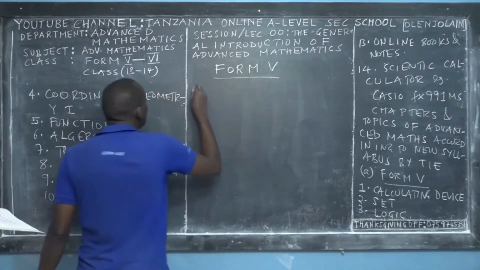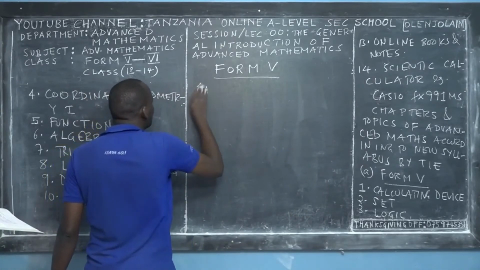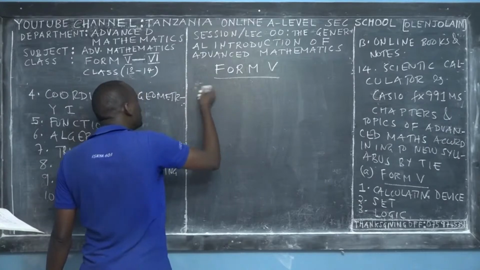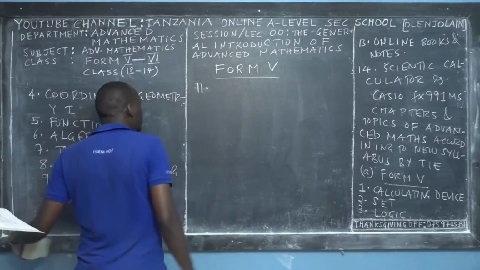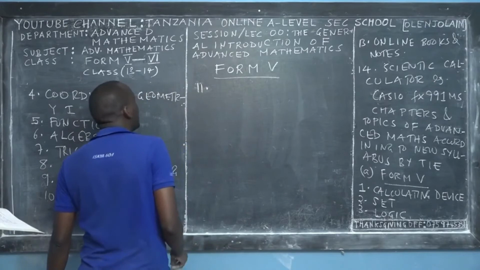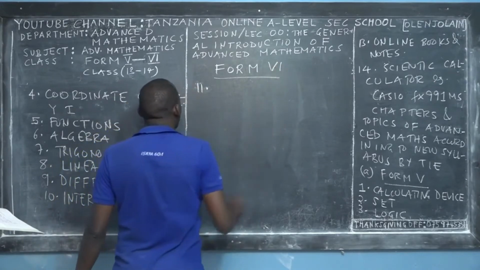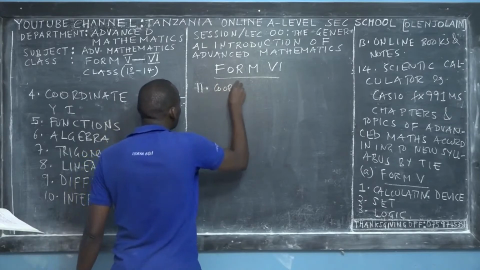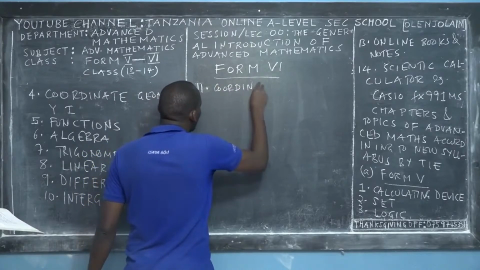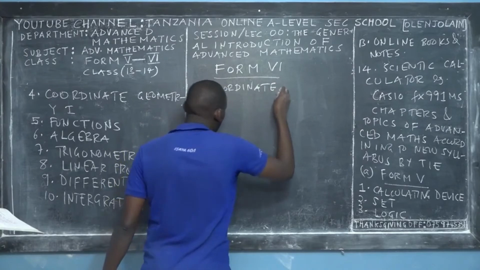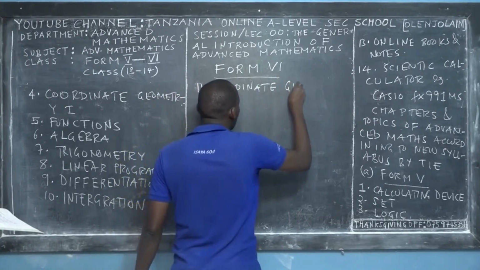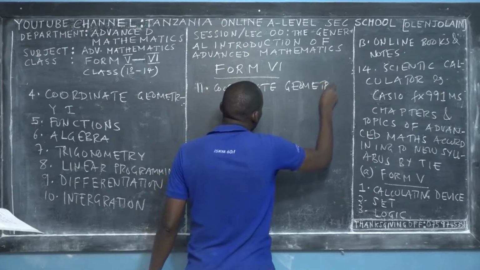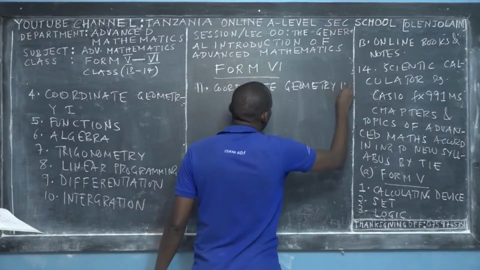In Form 6, we begin the business. This continues what you've learned in Form 5. The first Form 6 topic, according to the syllabus, is coordinate geometry 2. Remember that coordinate geometry 1 and coordinate geometry 2 are different topics.